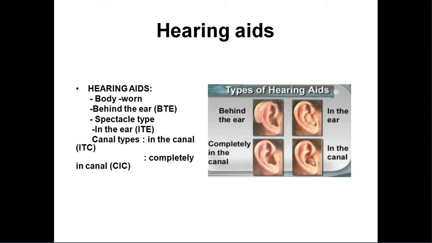Coming to the types of the hearing aids. Depending upon the size of the hearing aid and where exactly the patient will keep it on the body, these are divided into body one, behind the ear, spectacle type, in the ear, and in the canal. In the canal again has two types: in the canal and completely in the canal, CIC and ITC. So you have to remember all these types.